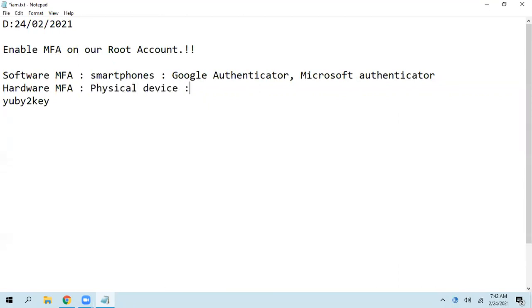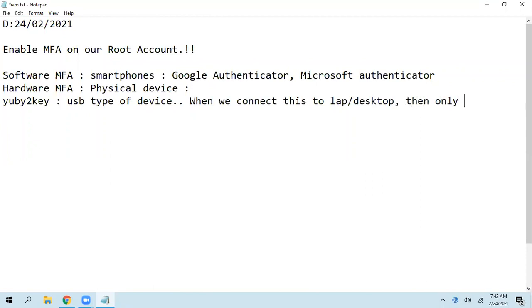You need to purchase this device first. When you have the device, then you can activate MFA. A U2F key is a USB type of device. When we connect this to a laptop or desktop, only then does it allow you to connect.